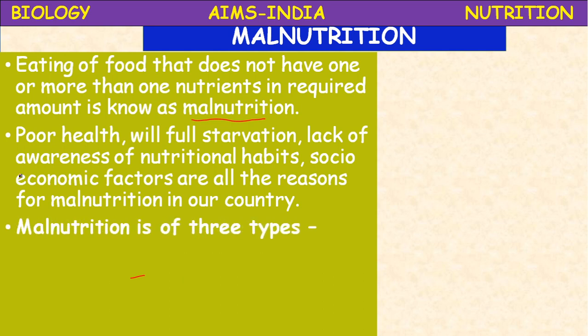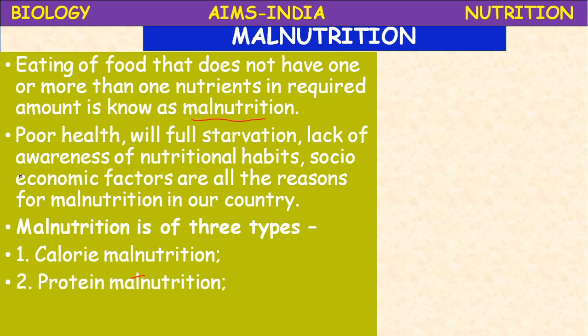Malnutrition is of 3 types. What are the different types of malnutrition? Number 1, calorie malnutrition. Calorie malnutrition means due to deficiency of carbohydrates and fats. Protein malnutrition, deficiency of proteins. Protein calorie malnutrition means due to the deficiency of protein as well as calorie. Calorie means carbohydrates and fats.